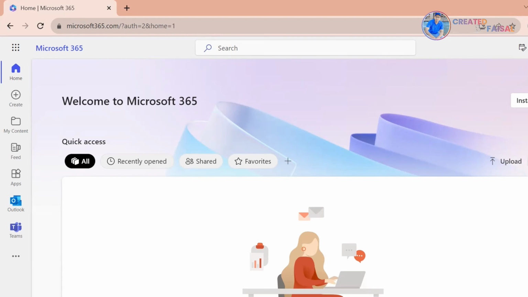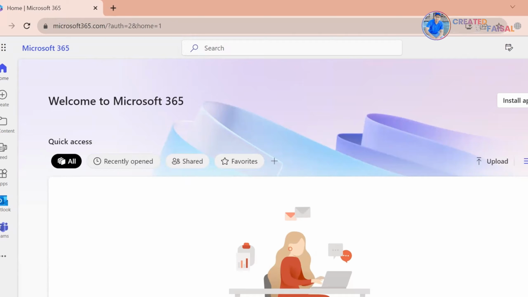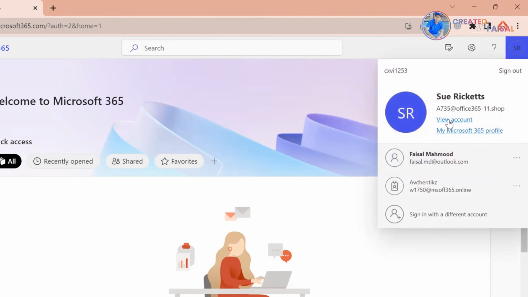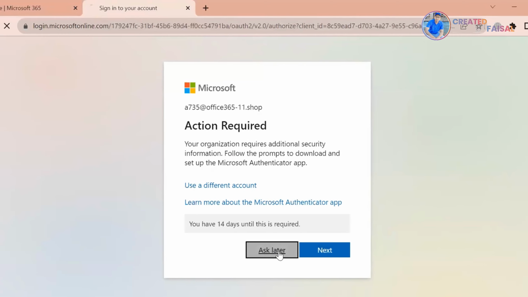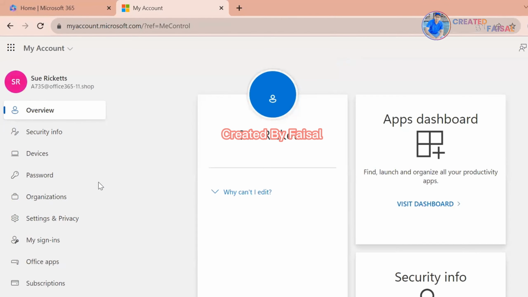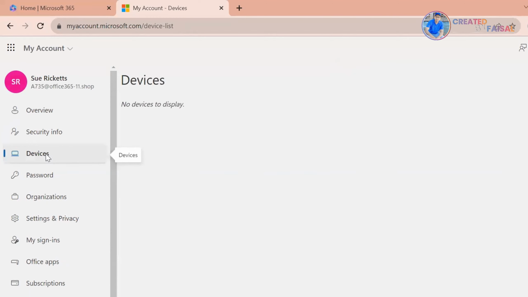For checking which device or computer is active for this Office 365 account, go to View account on the top right side. In the left menu select Devices. Currently we have not activated this account on any computer or laptop. That's why it's not showing any device here. If it is active, it shows Active Computer here, where you can log out or manage this account easily.